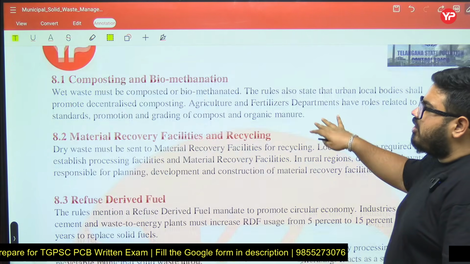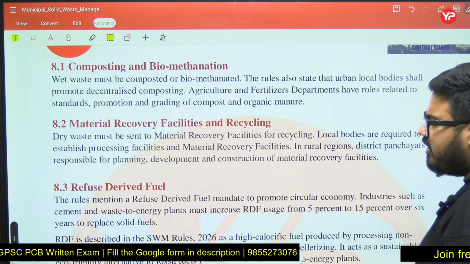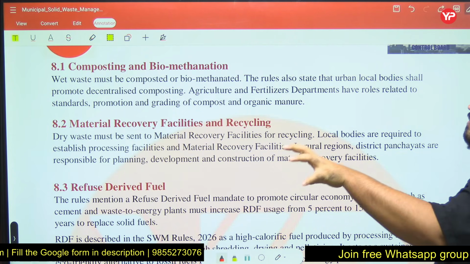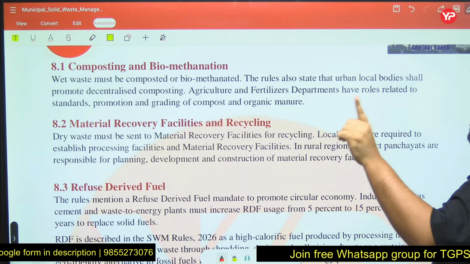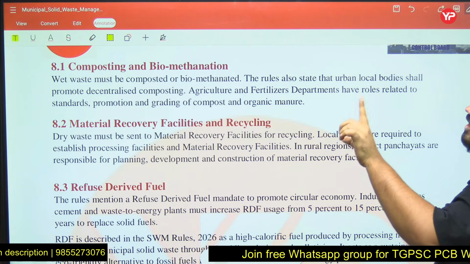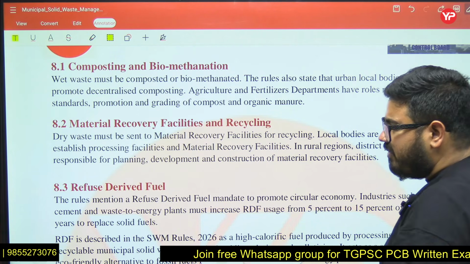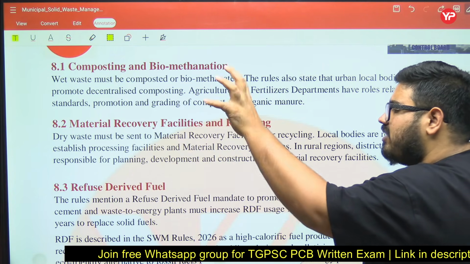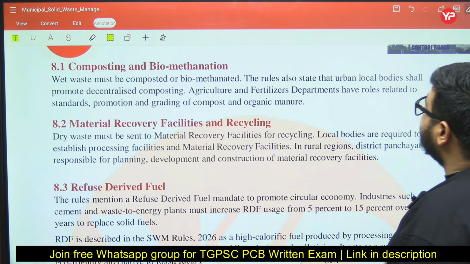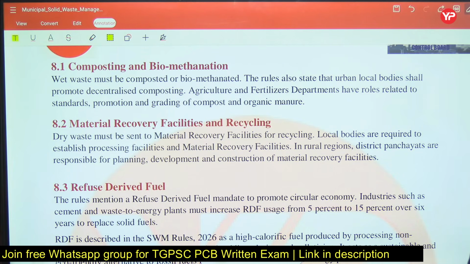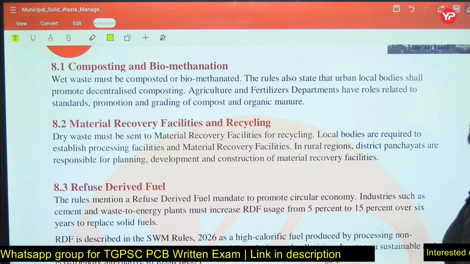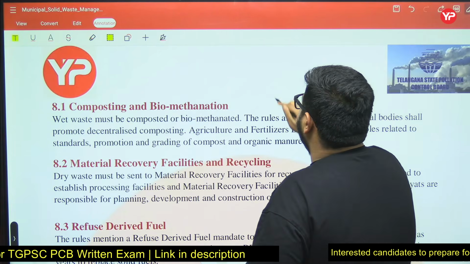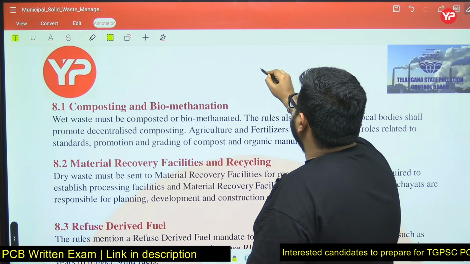Now when we are talking about composting and biomethanation, different techniques are there. Always remember, composting and biomethanation. See, wet waste must be composted or biomethanated. The rules also state that urban local bodies shall promote decentralized composting, meaning composting near your house should be promoted, not always centralized composting. Agriculture and fertilizer departments have roles related to standards, promotion and grading of compost and organic manure. Always remember, in composting, a question will always be asked about aerobic and anaerobic composting.